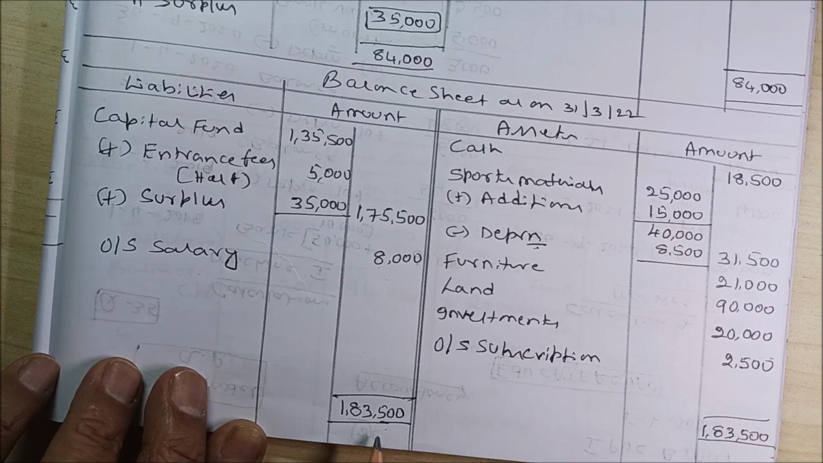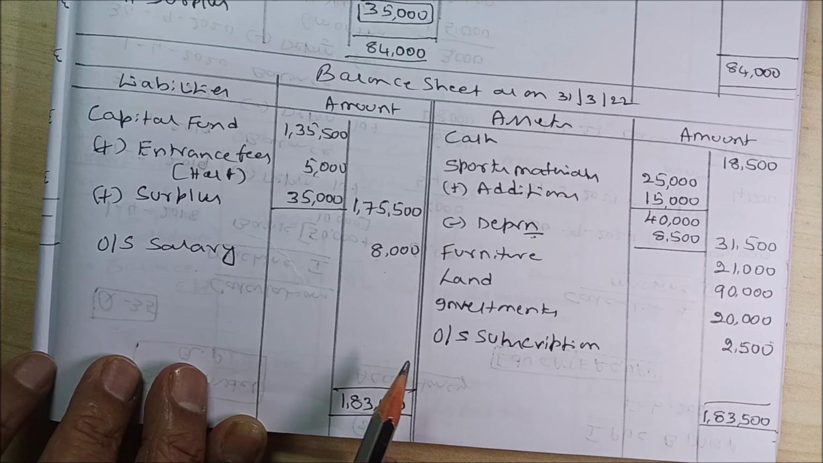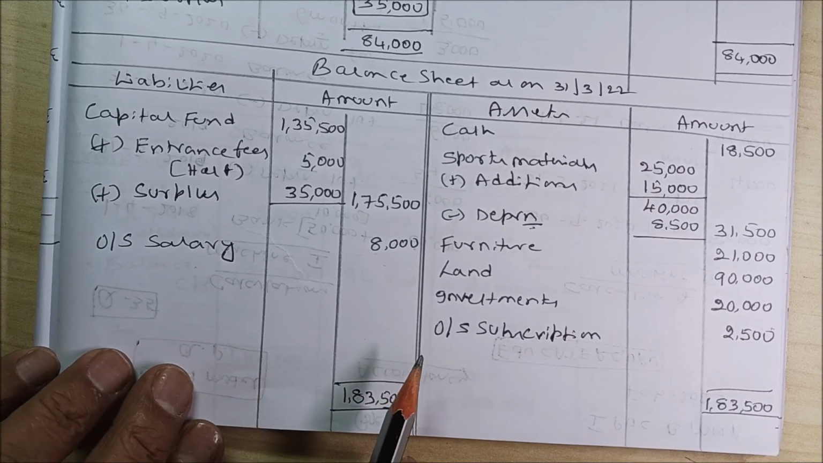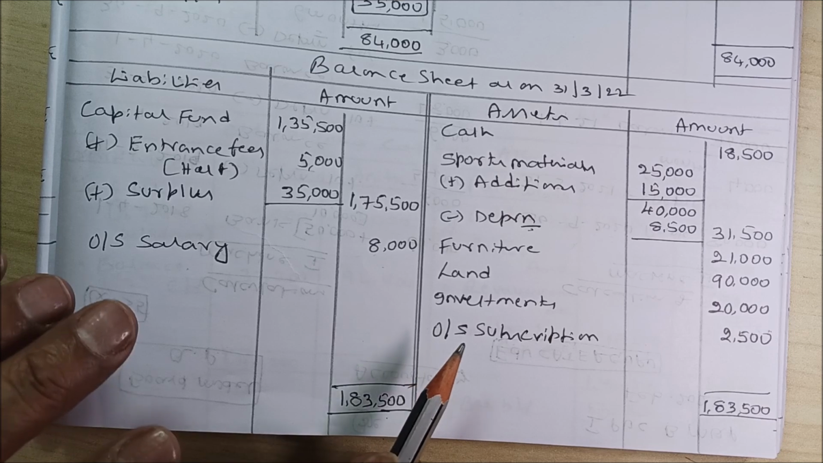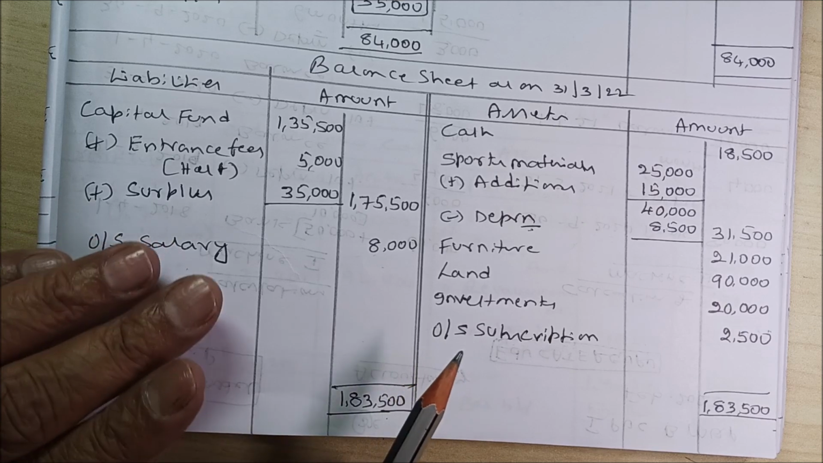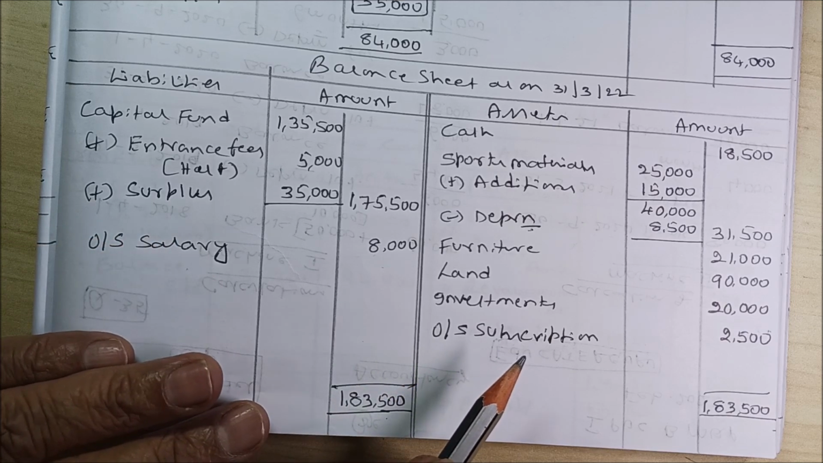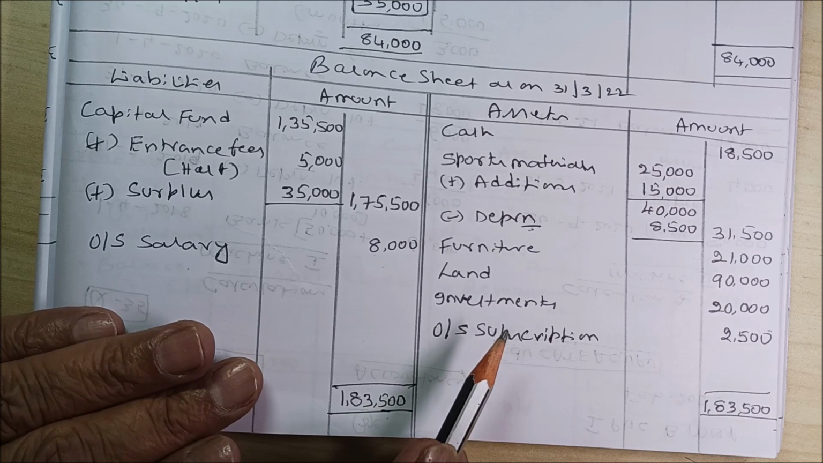Furniture 21,000, land 90,000, investments 20,000, outstanding subscription 2,500. So it is 1,83,500, and 1,83,500. So automatically your balance sheet will tally. This is how we have to prepare a conversion of the receipts and payments account into the income and expenditure account, as well as the balance sheet.